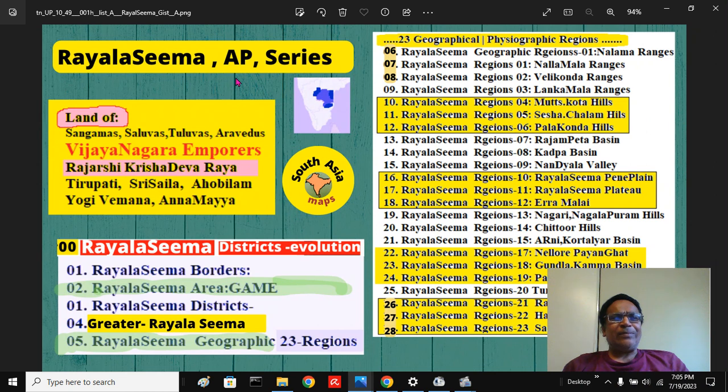This is our Rayalaseema series, the land of great Vijayanagara emperors: Sangamas, Saluvas, Tuluvas, and the last dynasty, Aravidus. These are the Vijayanagara emperors. The greatest ruler was the Rajarshi Krishnadevaraya, who passed around 1530 AD, a contemporary of the Islamic invader Babur, coming from Fergana in Central Asia, today's Uzbekistan. And this is the part we are talking about, the Chittoor hilly regions.